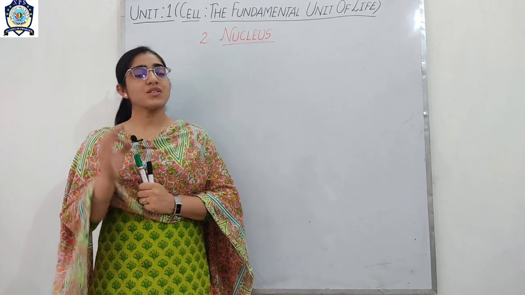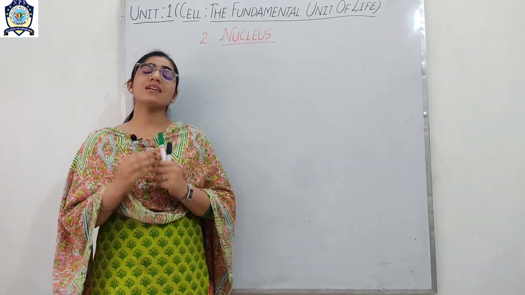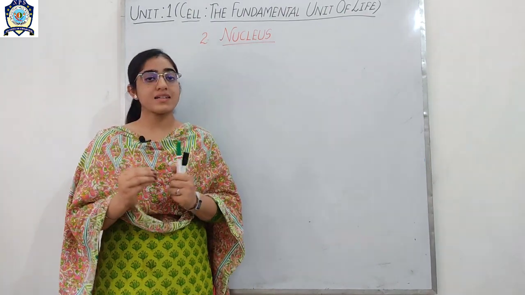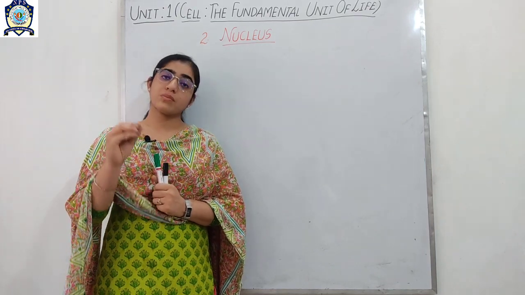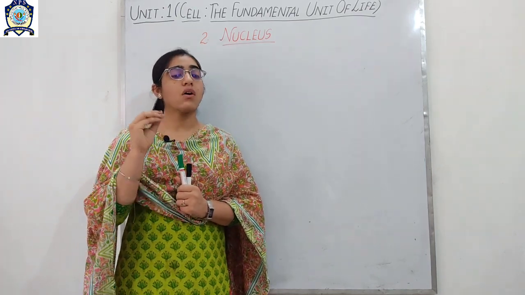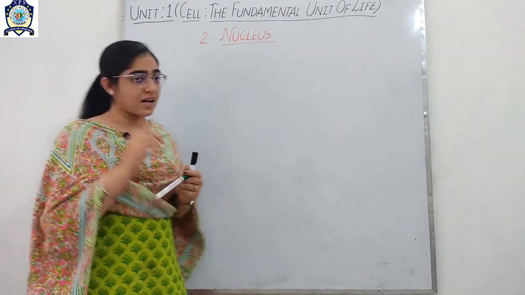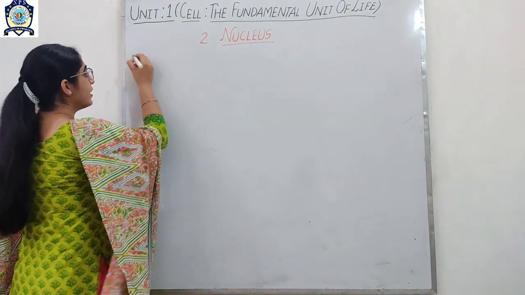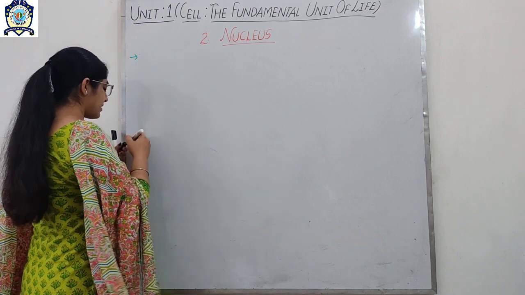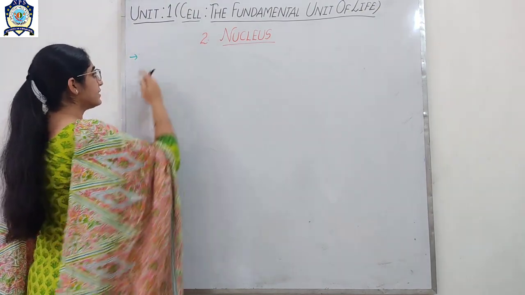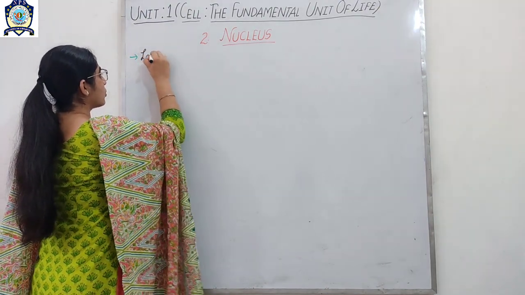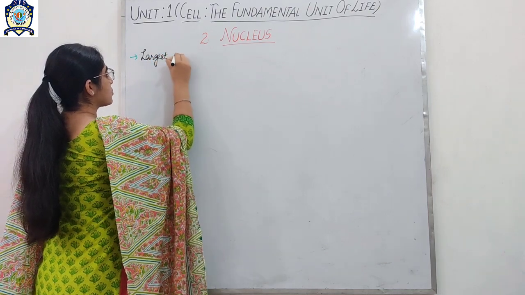So what is nucleus? Nucleus is the largest and autonomous organelle of the eukaryotic cell. So students, I am using here two words. One is the largest and the second one is autonomous.